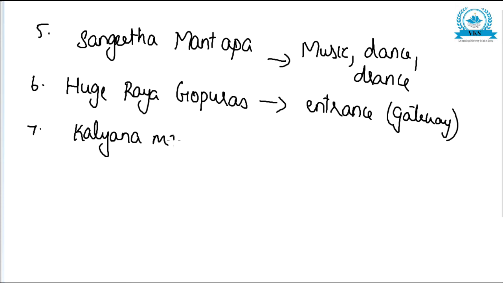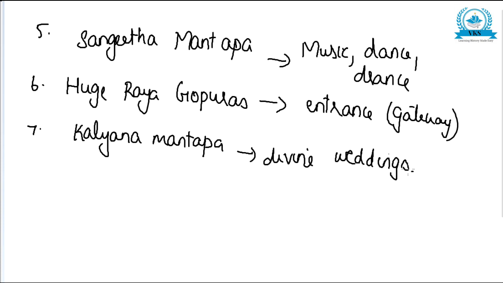Kalyana Mantapa was constructed mainly for divine weddings. For the wedding performances, Kalyana Mantapa was constructed. So these seven were the important features of the Vijayanagara style of architecture.